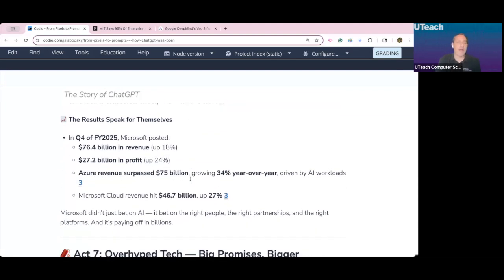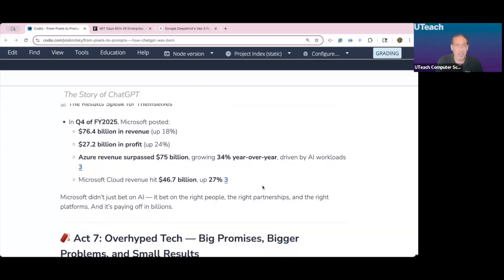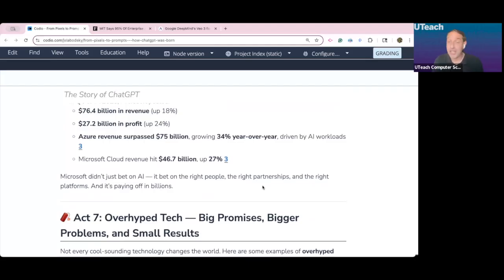Microsoft has a blowout year in 2025. Revenue up 18%, profit up 24%. All right. Azure revenue, 34% increase year over year. Okay. Microsoft didn't just bet on AI. It bet on the right people, the right partnerships, and the right platform. And it's paying off in billions.